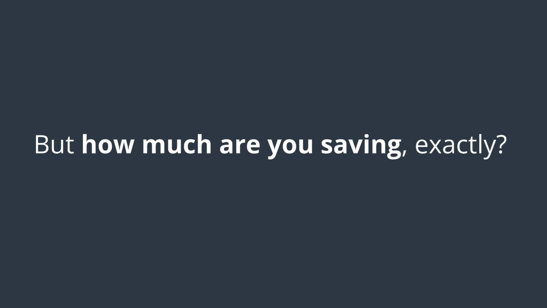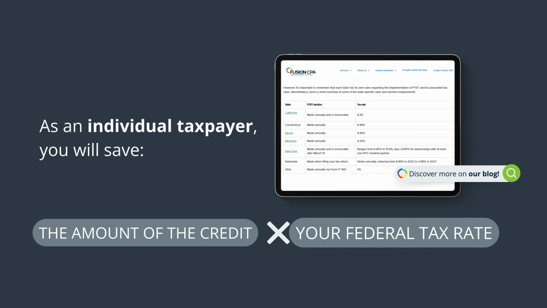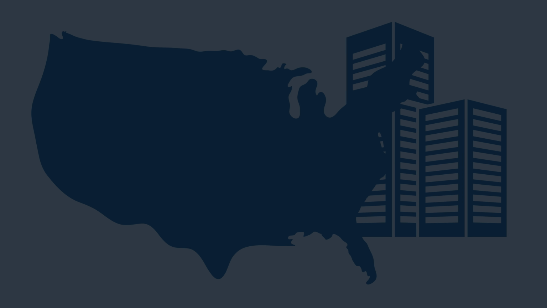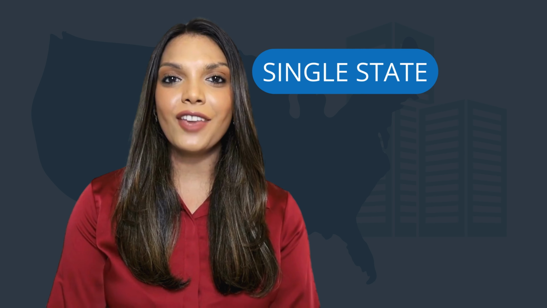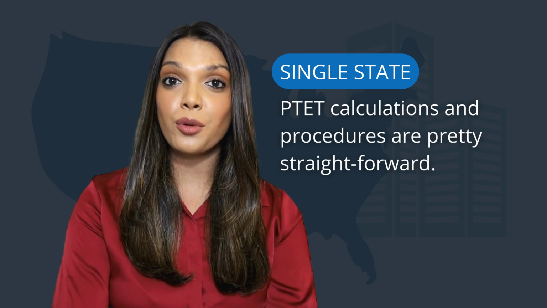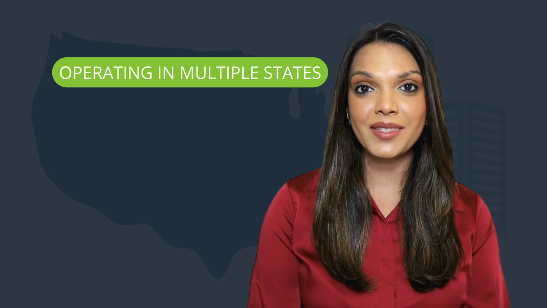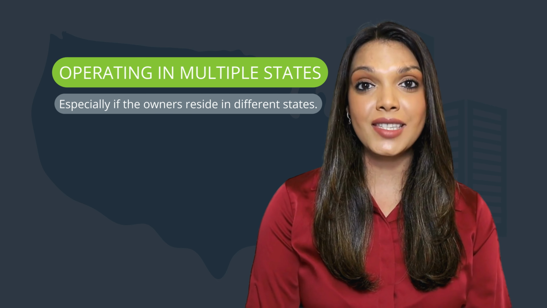But how much are you saving exactly? As an individual taxpayer, you will save the amount of credit multiplied by your federal tax rate. So what about multi-state businesses? If your company operates in a single state, PTET procedures and calculations are pretty straightforward. The challenge comes in for companies operating in multiple states, especially if the owners reside in different states.